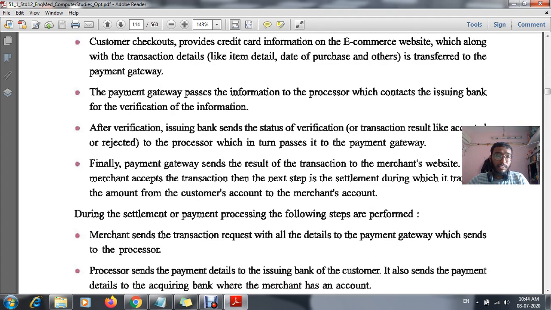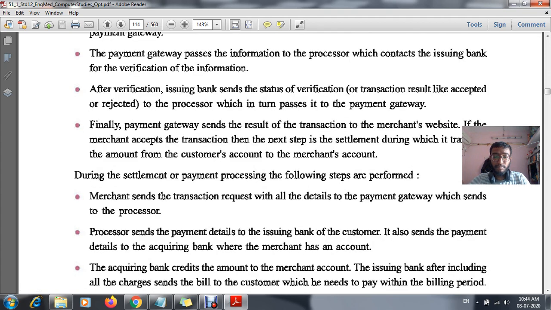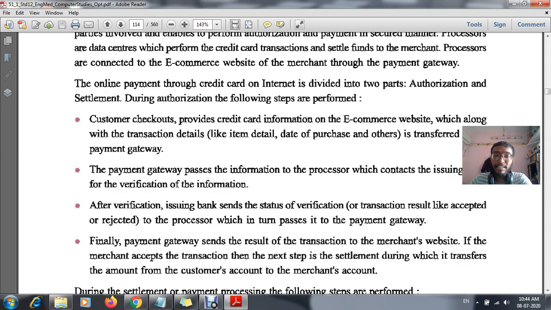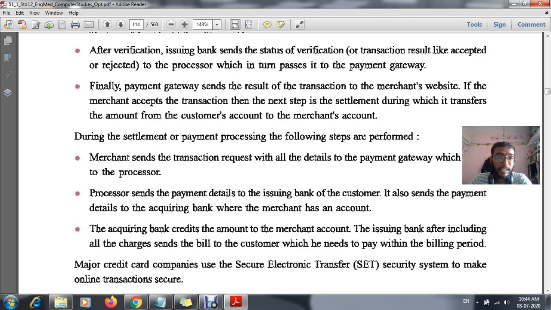Now, during the settlement of payment processing, till now we were talking about the authorization process. The whole four points were about authorization. Now we are going to the settlement process.